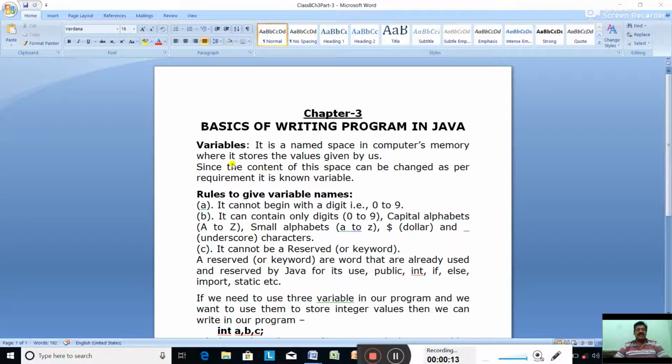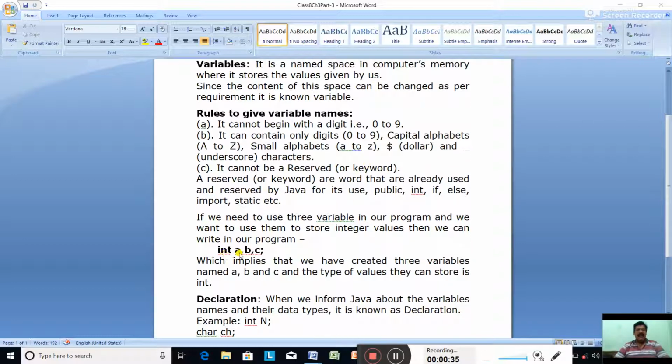Today, at first, let us see what is a variable in Java. A variable is a named space in the computer's memory where it stores the values given by us. Let's see this example: int a, b, c. Here a, b and c are the variables, stored in the computer's memory to store integer type values.